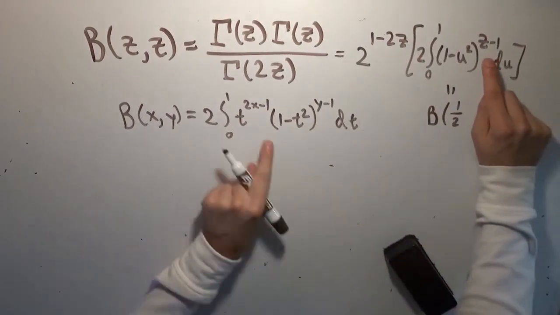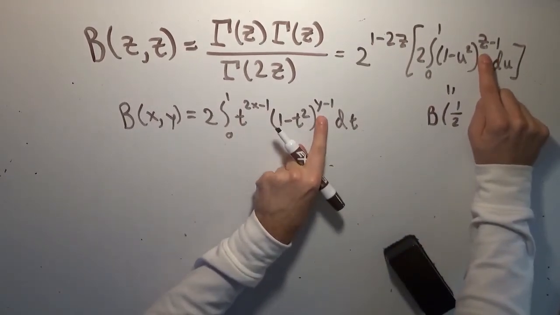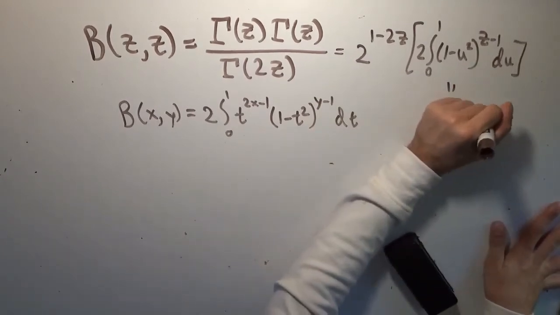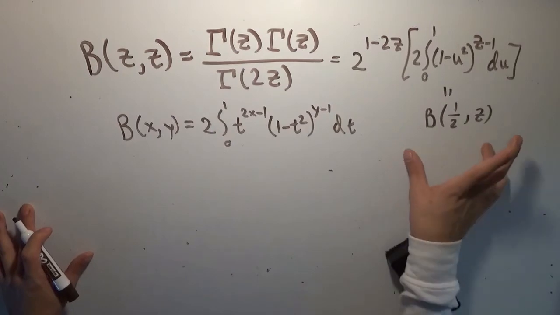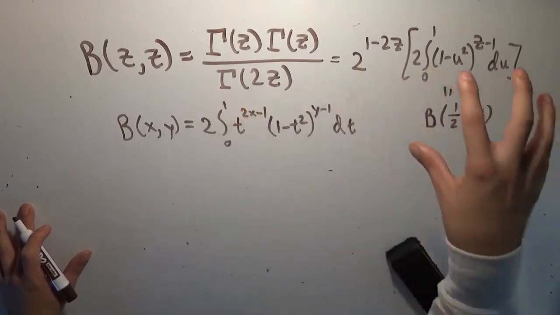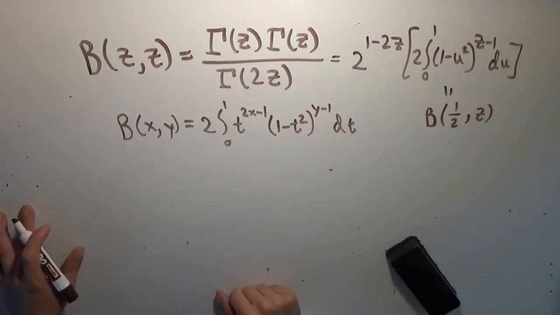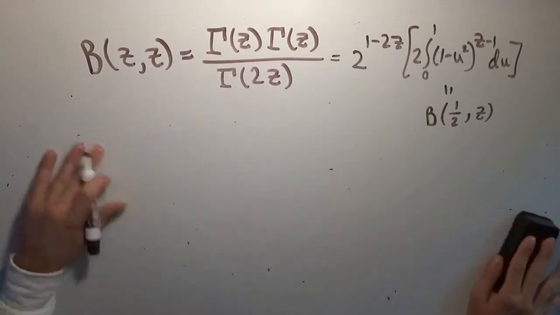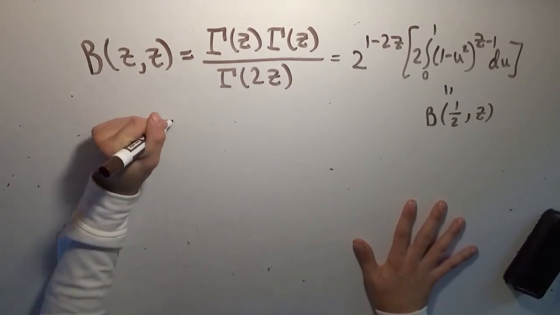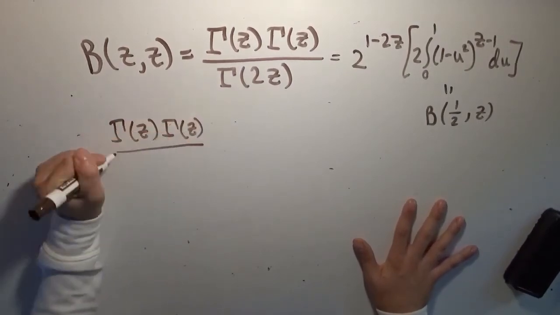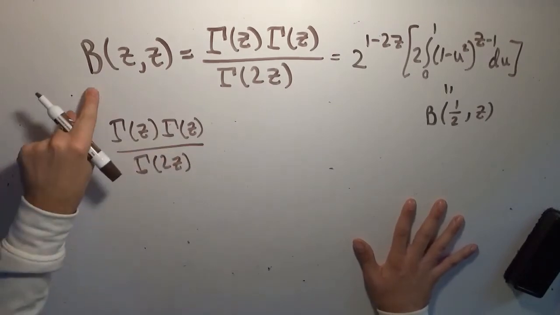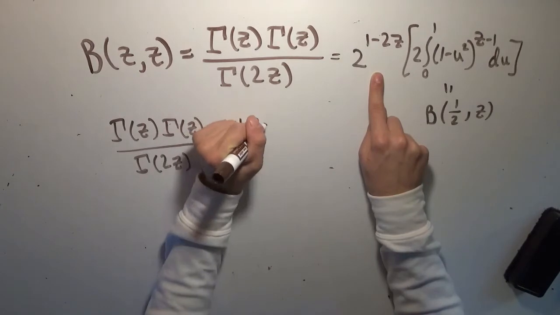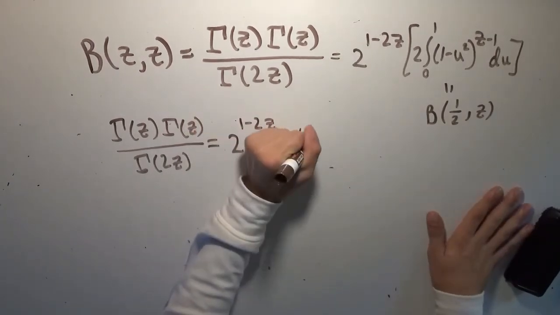And then look at that. This is just this term with z as the input instead of y. So this whole thing is beta of 1/2 comma z. And that's sort of the crux of this that we're able to prove. So now we can set this equal to this, and we can finally isolate gamma of 2z. So what we can now say, based on this thing that we discovered before, is that gamma of z times gamma of z over gamma of 2z, which is by definition beta of z comma z, is equal to 2 to the 1 minus 2z times beta of 1/2 comma z.